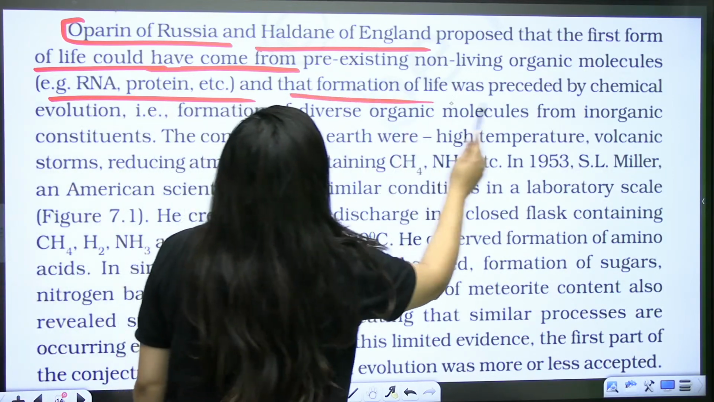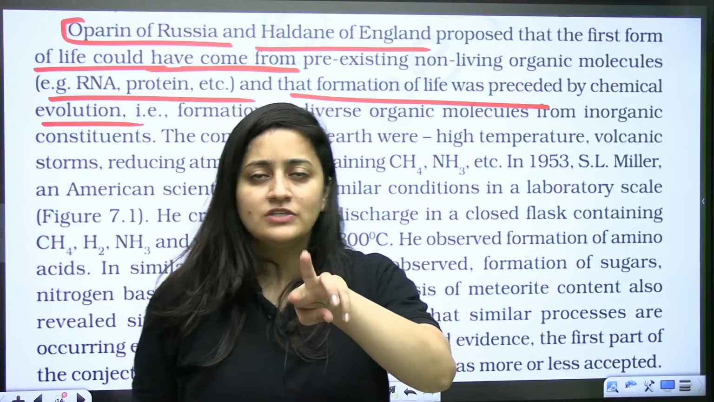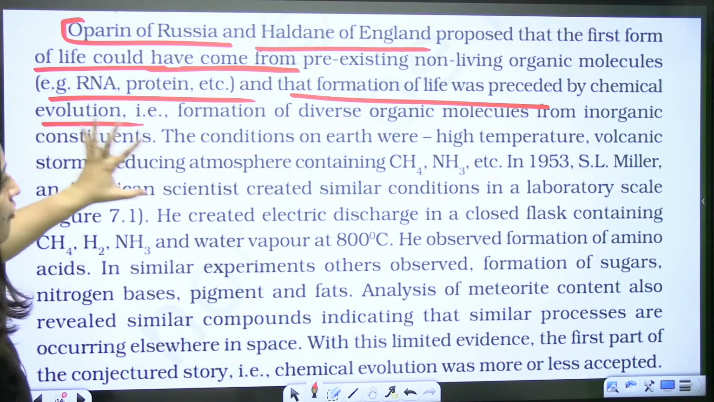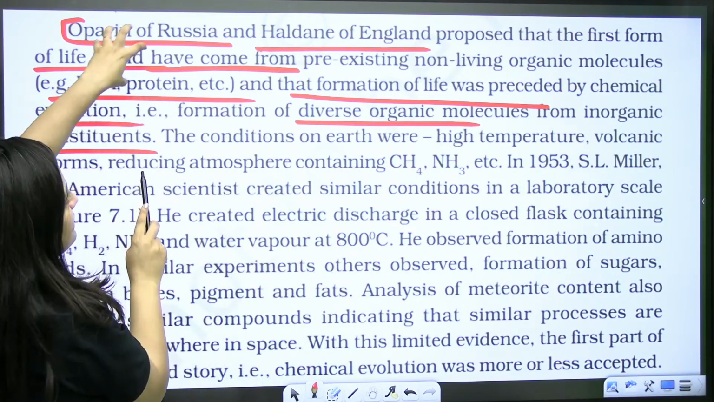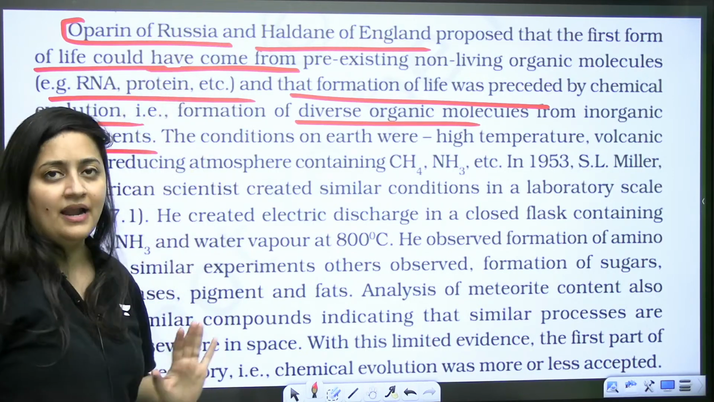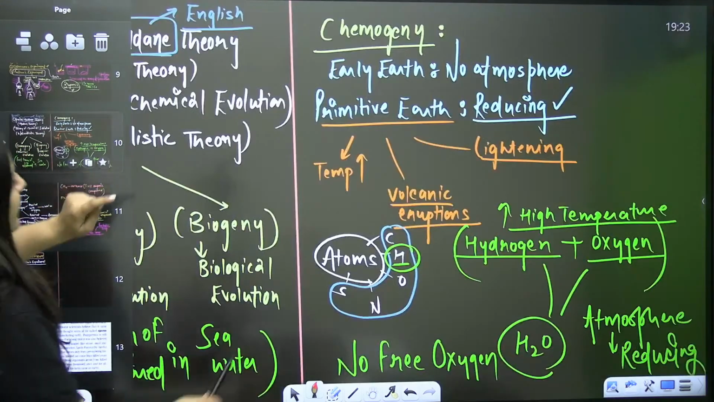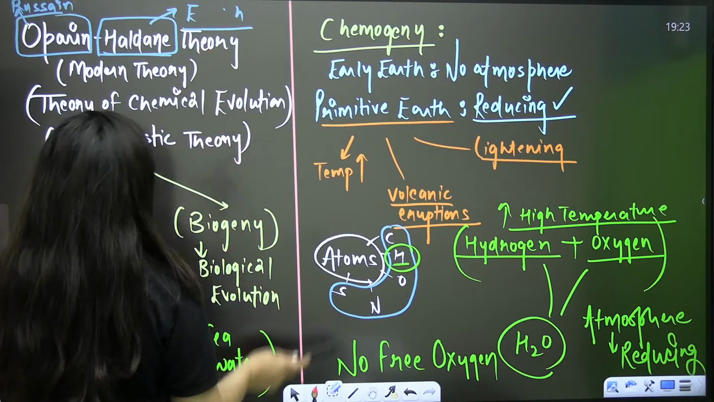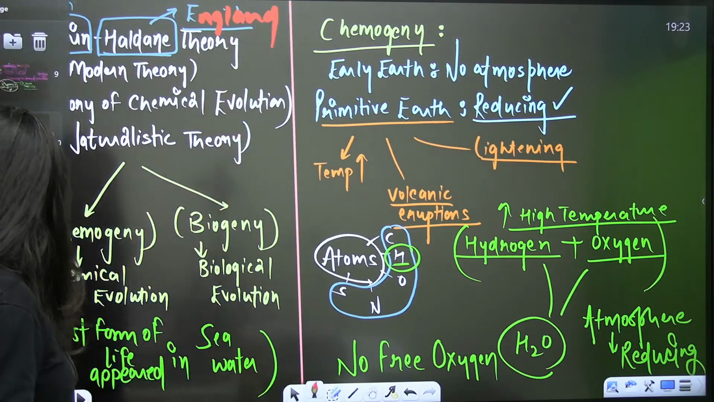And that the formation of life was preceded by chemical evolution. Initially chemical evolution was there, and then it resulted in biological evolution. Clear? So the formation of different organic molecules from inorganic constituents was explained by Oparin and Haldane. Oparin from Russia and Haldane from England. Instead of English, you should mention England here. Clear?